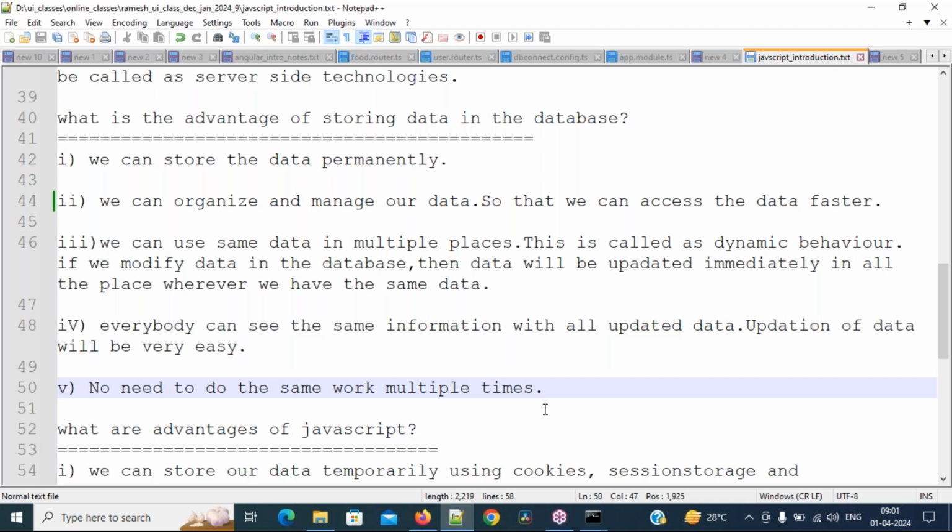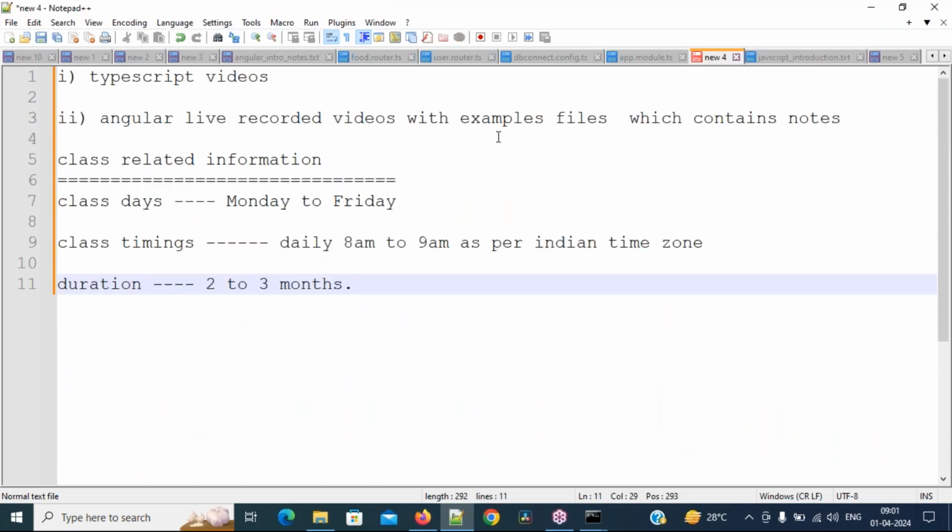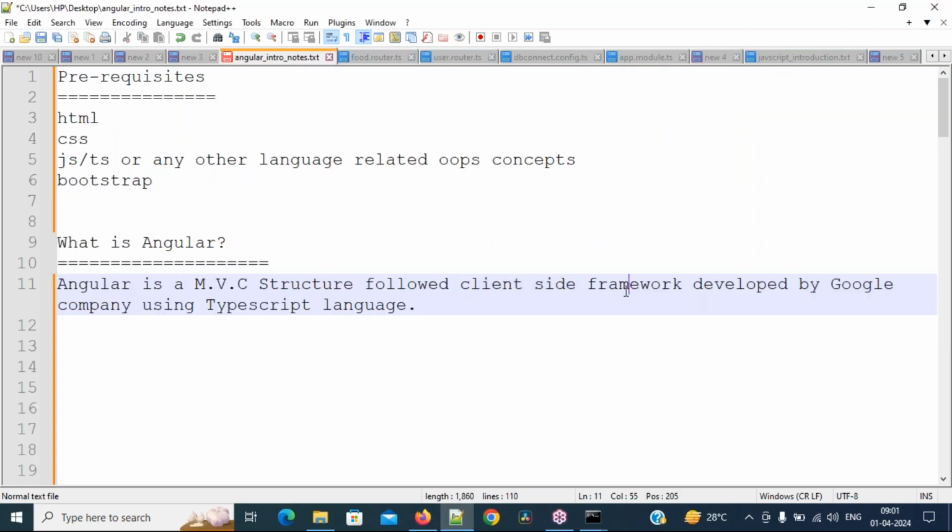Okay, that's it everybody. This is the class for today. Till today we have discussed what client side technology is, what server side technology is, and the differences between them. In tomorrow's class I will discuss other topics: what a framework is, why we need to use a framework, and career related things.